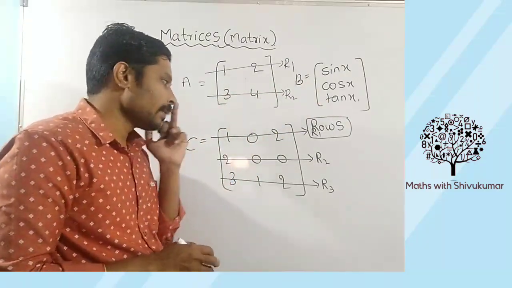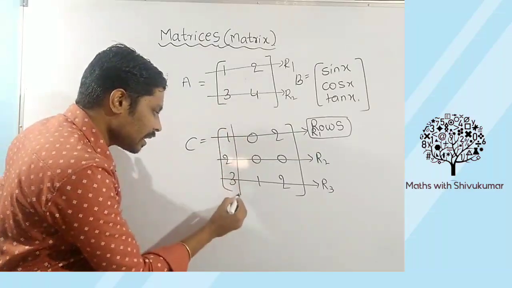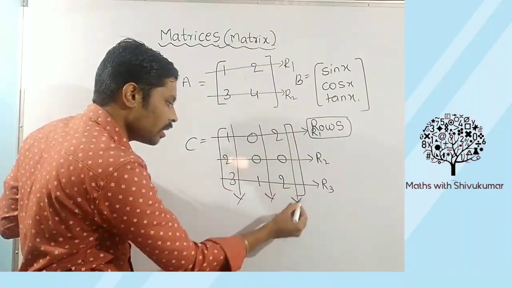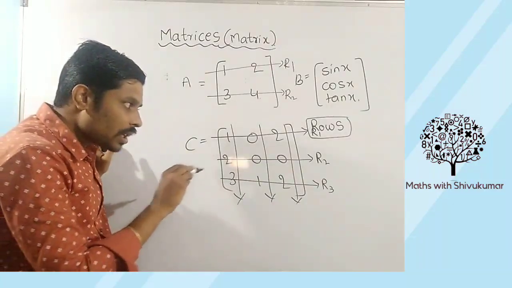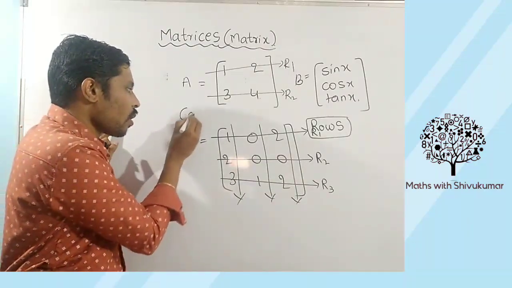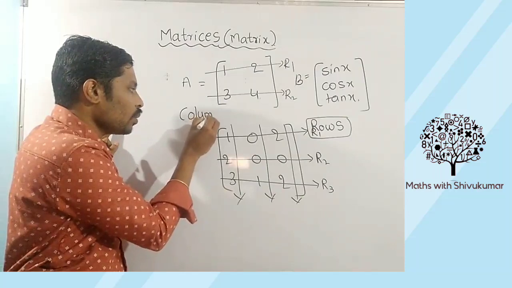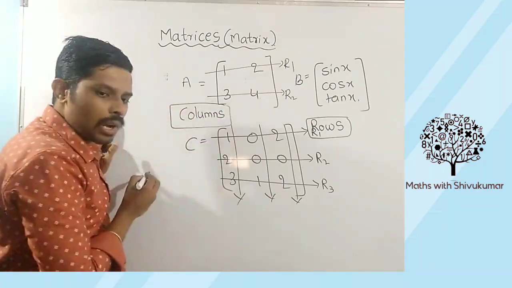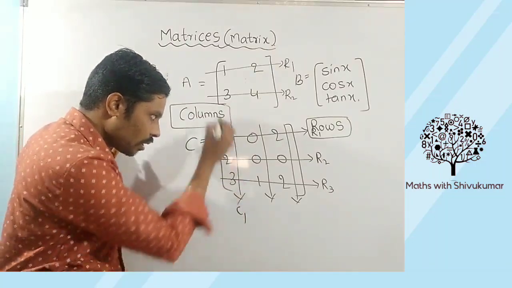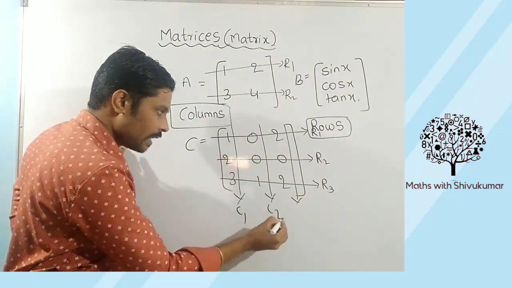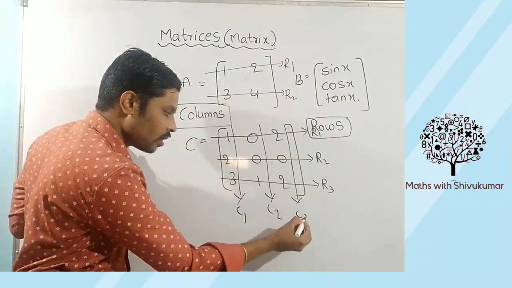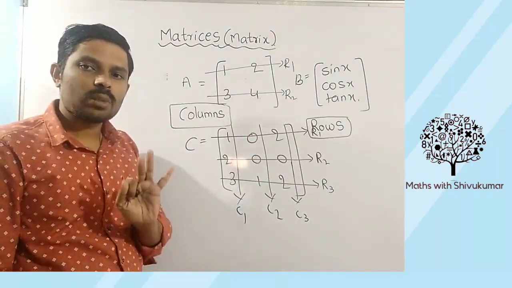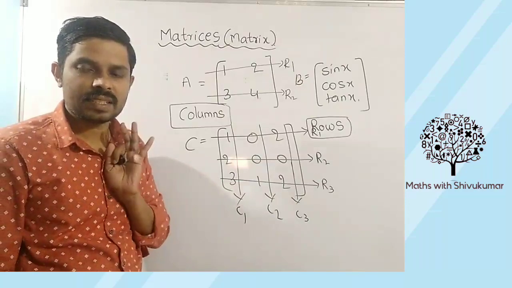Similarly, students, some vertical lines are there. You can observe one vertical line, second vertical line, third vertical line. These vertical lines are called columns, C-O-L-U-M-N-S. This is the first column, this is the second column, this is the third column. So how many columns are here? Total 3 columns are there in this matrix.